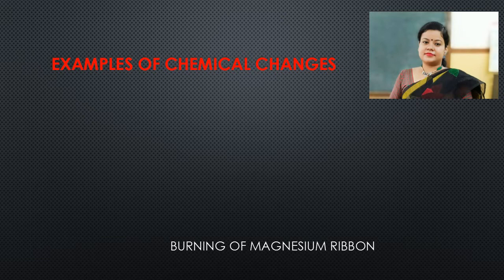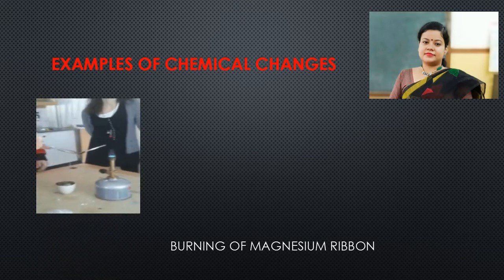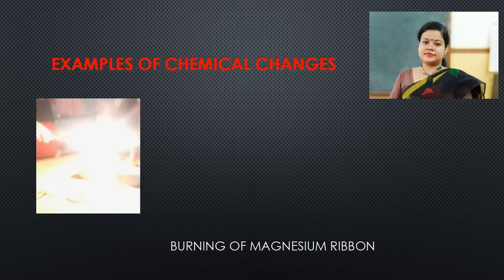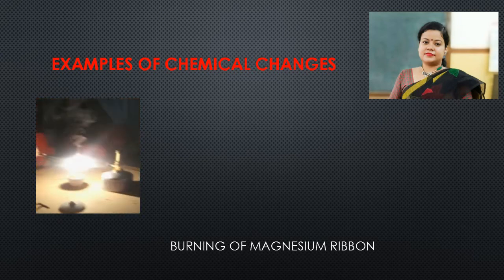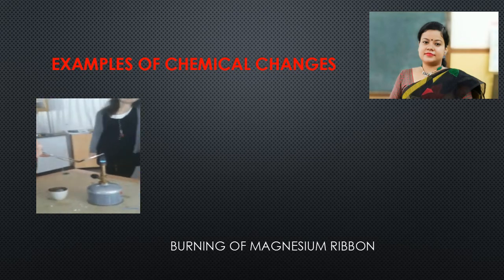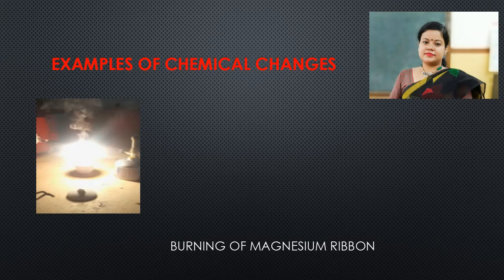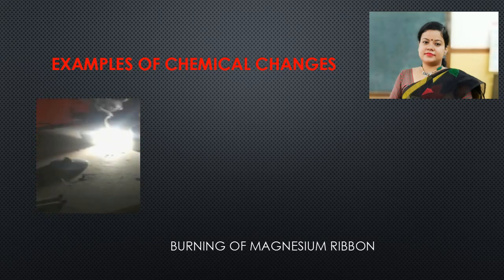We know burning of anything means it is reacting with oxygen because oxygen supports burning. Just take a look. Burning of magnesium ribbon. When magnesium ribbon burns, it burns with a dazzling white light, just like the firecrackers, and converts into white ash of magnesium oxide.